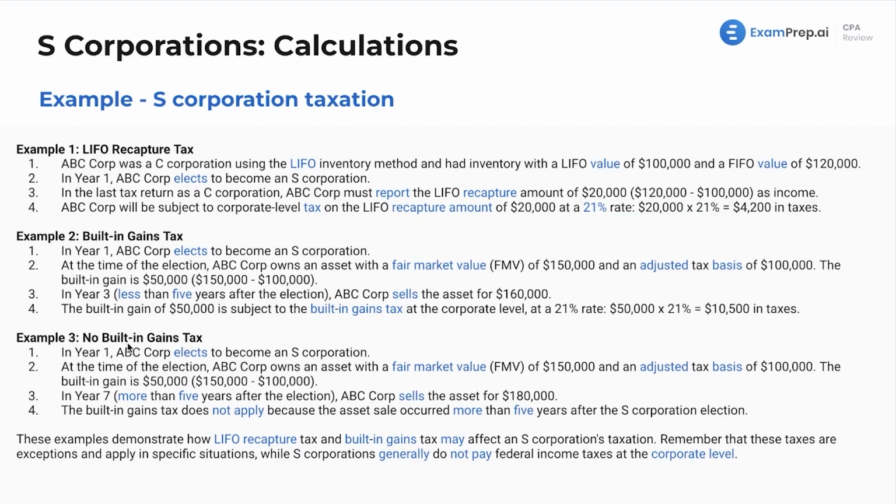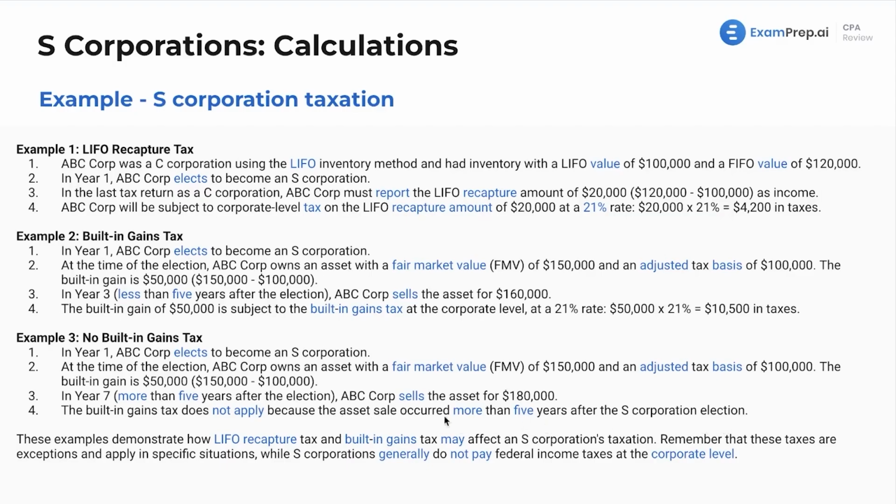Next up, here's an example where there is no built-in gains tax, building on that with more than 5 years after election, so seeing numerical examples of that. In year one, ABC Corporation elects to become an S Corp. At the time of the election, ABC Corp owns an asset with a fair market value of $150,000, similar to the prior question. But in this case, we sold the asset, it doesn't matter for what amount, because it was more than 5 years after the election. It was in year 7. So the built-in gains tax does not apply because the asset sale occurred more than 5 years after the S corporation election.